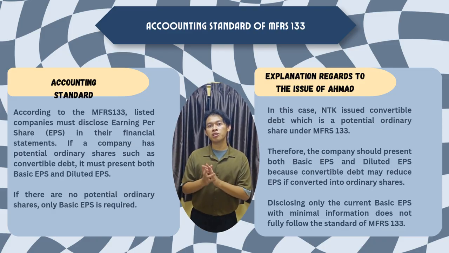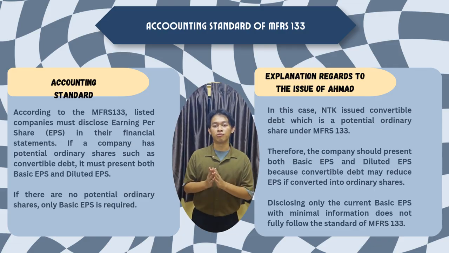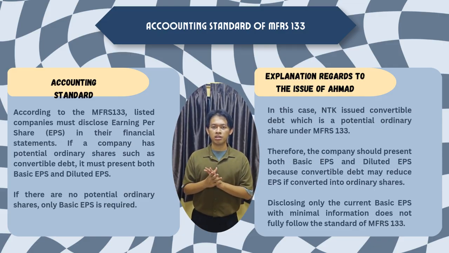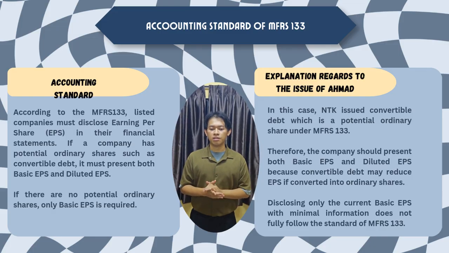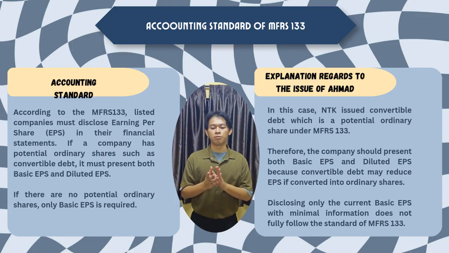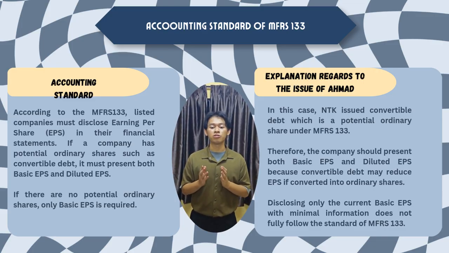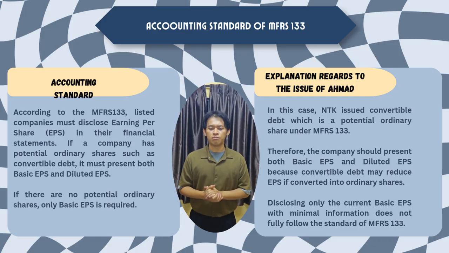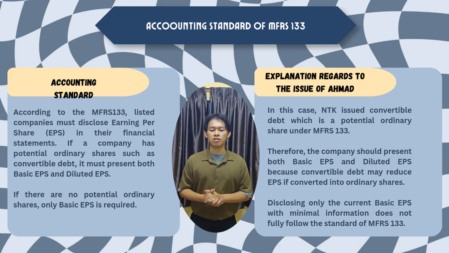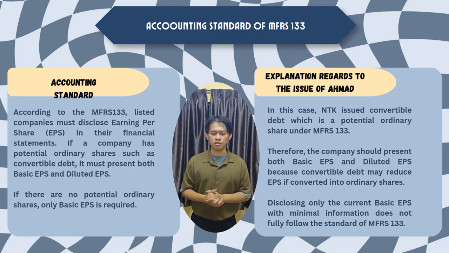Okay, so for the explanation of the related issue, which is number 4, in this case, the entity issued convertible debt, which is a potential ordinary share under MFRS 133. Therefore, the company should present both basic EPS and diluted EPS because convertible debt may reduce EPS if converted into ordinary shares. Lastly, disclosing only the basic EPS with minimal information does not fully follow the requirement of the standard MFRS 133.